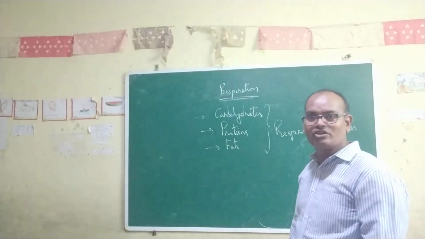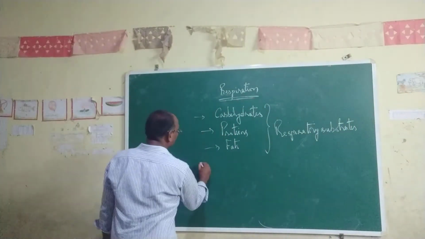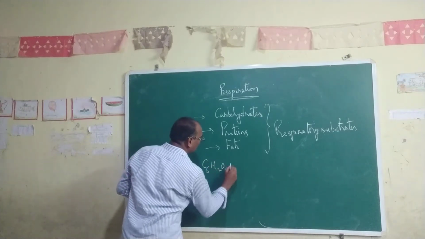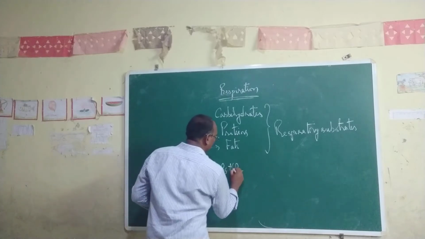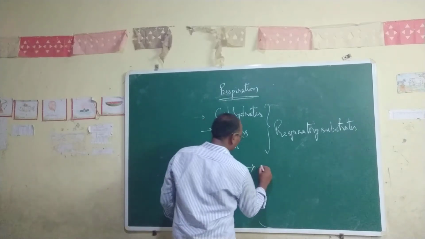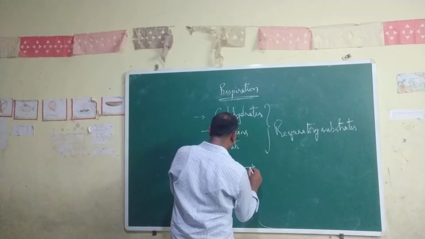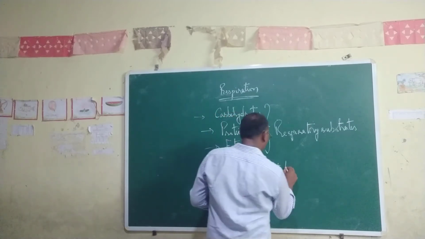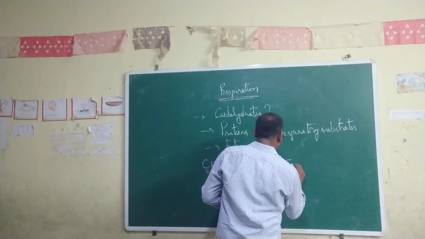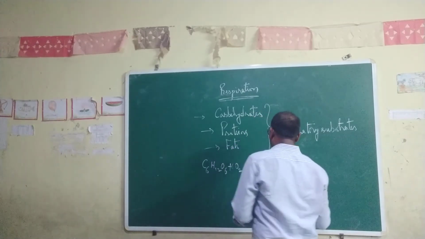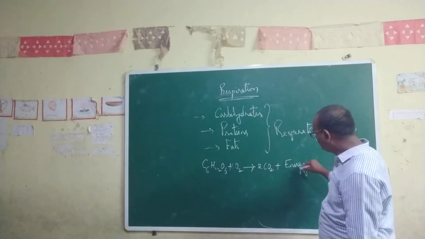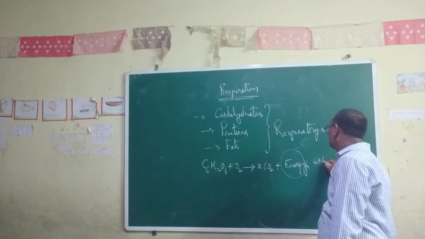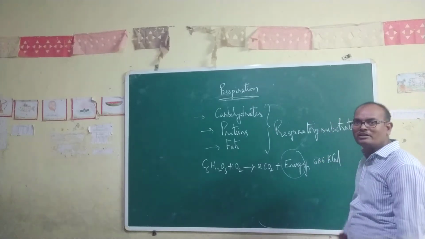In aerobic respiration, the oxidation of glucose gives rise to carbon dioxide and energy. About 686 kilocalories of energy is released in aerobic respiration.